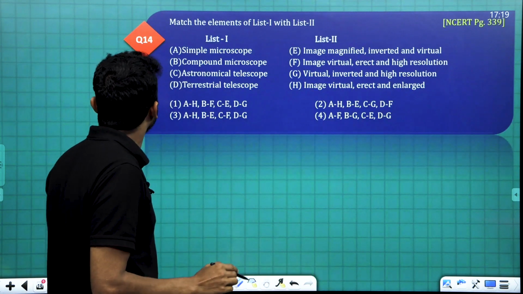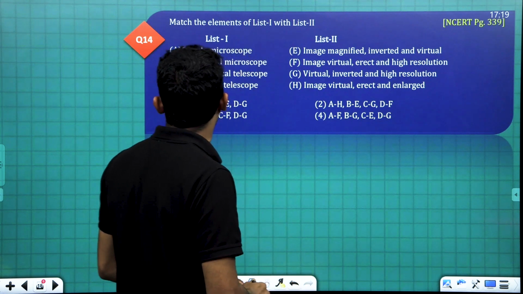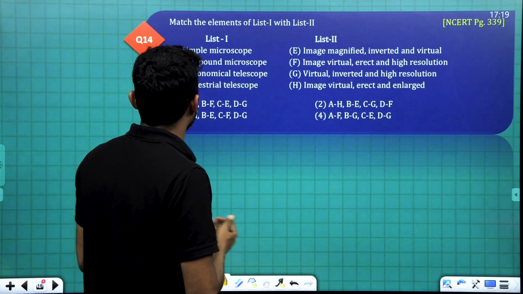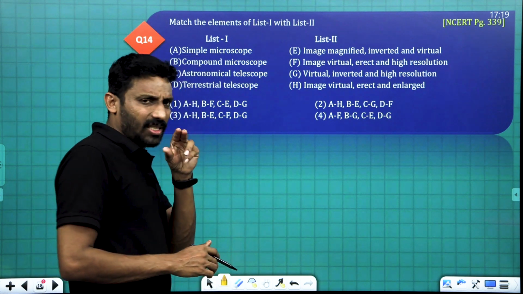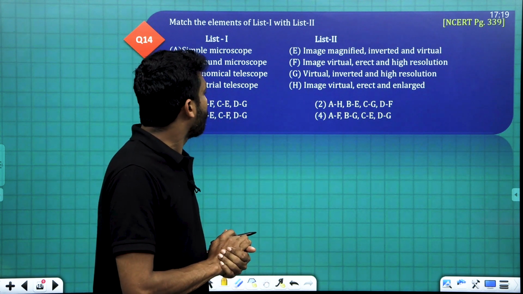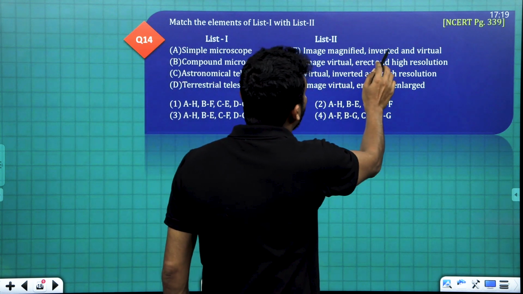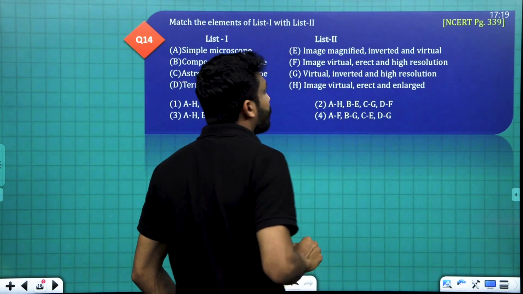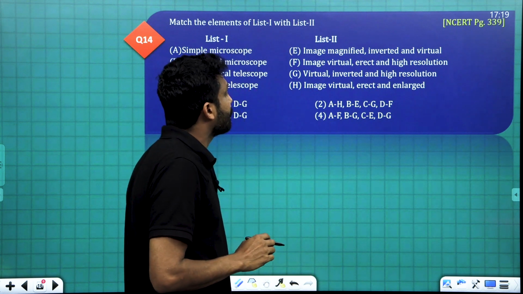Okay. 14th. Match the elements of list 1 with list 2. List 1, A: simple microscope. Simple microscope is just a convex lens. Image is magnified, inverted and virtual. Is that true? No, it is incorrect.